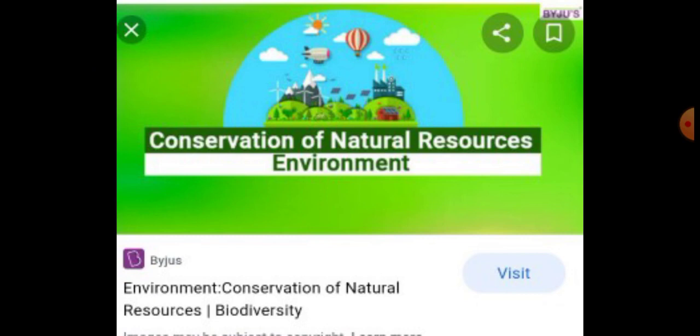So, how to protect the natural resources? Some of the things I am going to say. The first one is we should be educated about the implications of exploitation of the environment.